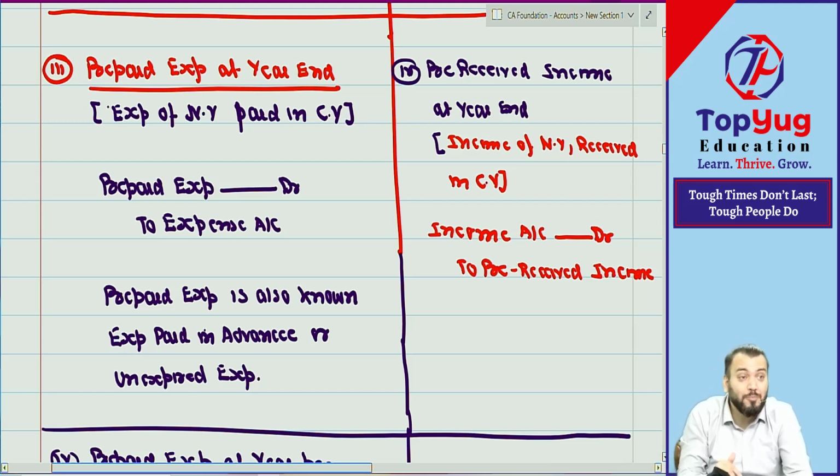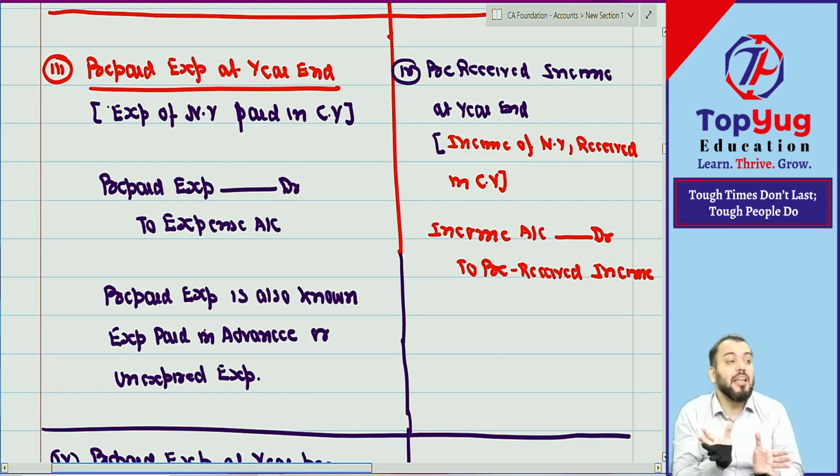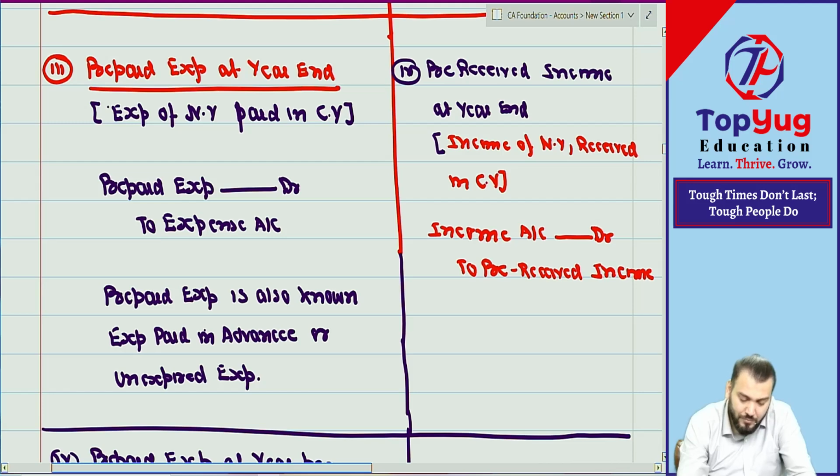But till now we have not provided services to you. So fees received in advance will be a liability for me. Anything received in advance will be a liability for me. Understood? So can you see it is an increase in liability? Increase in liability will be created. So decrease in income and increase in liability. Have you understood this point?